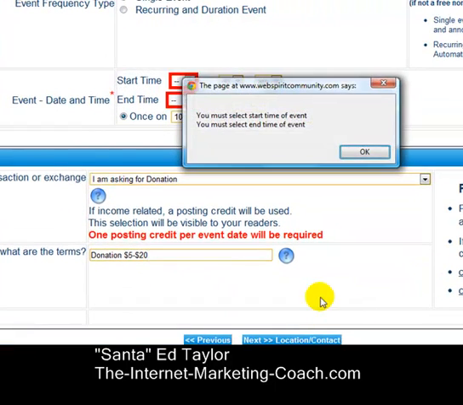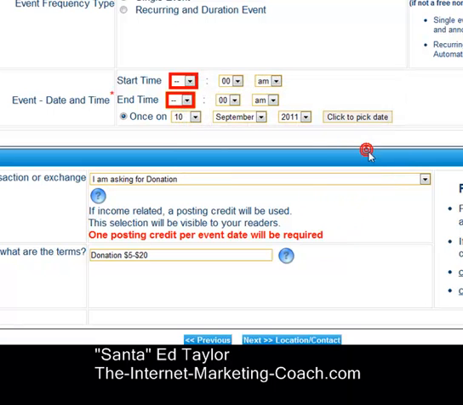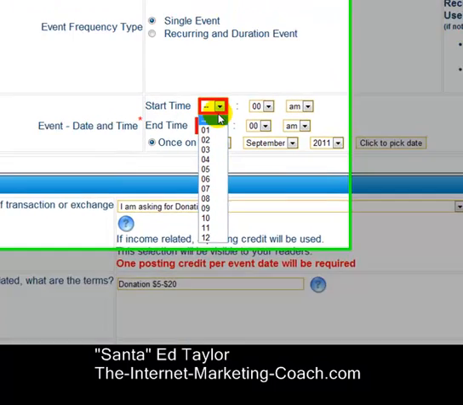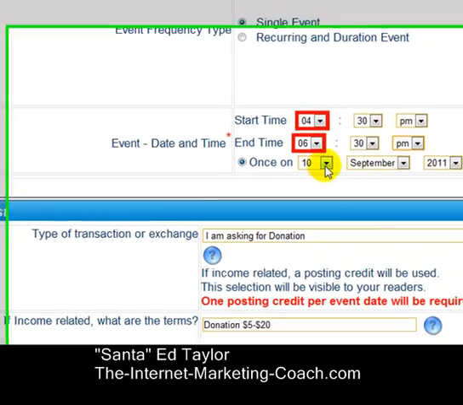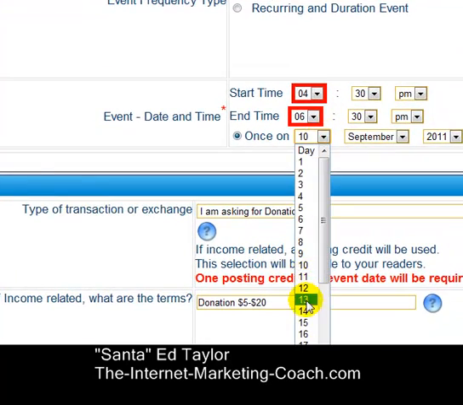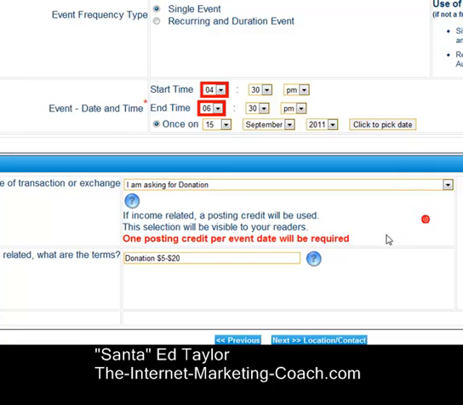Come over to location and cost. Oh, whoops, I didn't do the start time. So it prompted me for that. Good little mistake. You can see if you don't fill something in, it brings you back. This goes from 4:30 p.m., of course, to 6:30 p.m. And this is actually going to be on the 15th of September. And now we say next, location and contact.